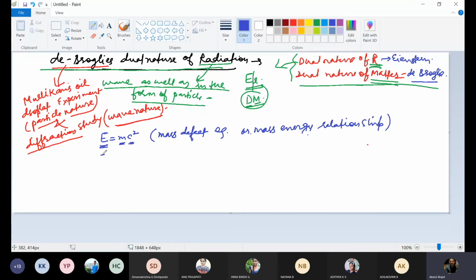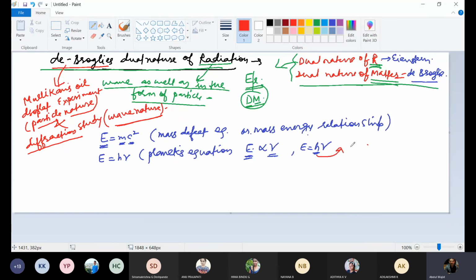There is one more equation, E is equal to h nu, that is Planck's equation. In Planck's equation, E is directly proportional to nu. E is energy and nu is frequency. Energy of radiation is directly proportional to frequency of radiation. If you remove the proportionality sign, you get equal to and h. h is Planck's constant.